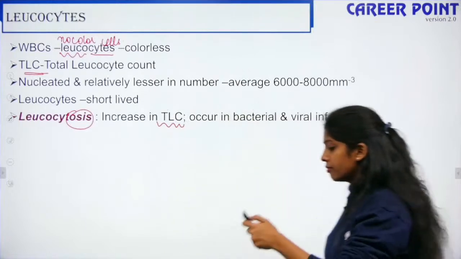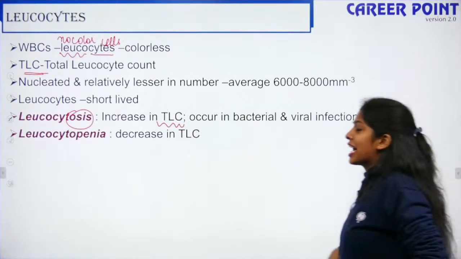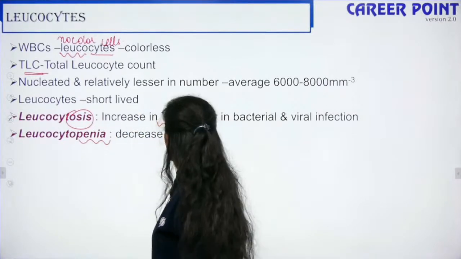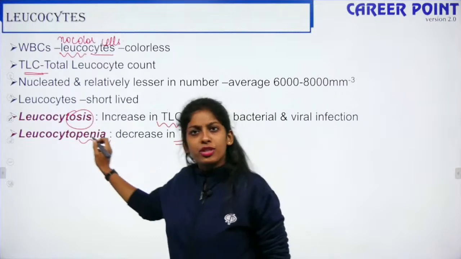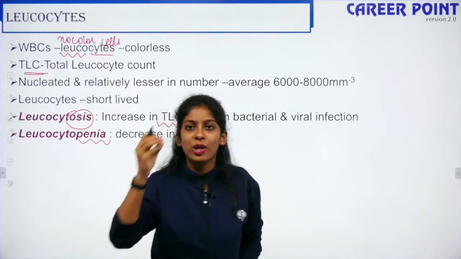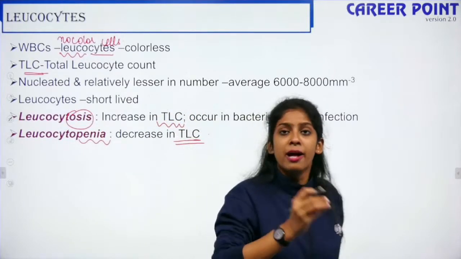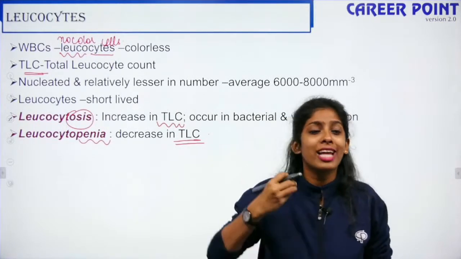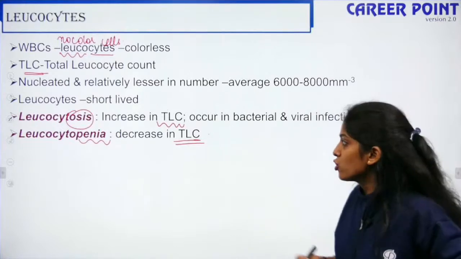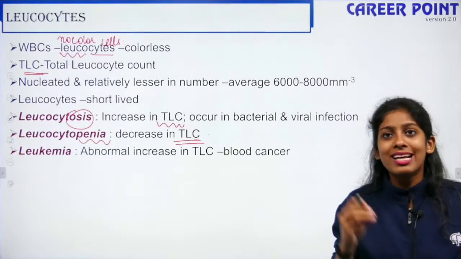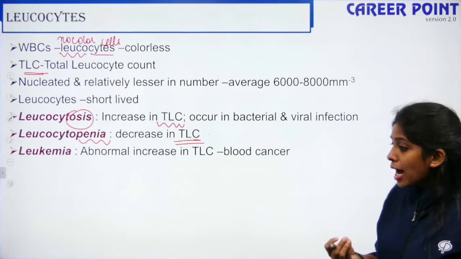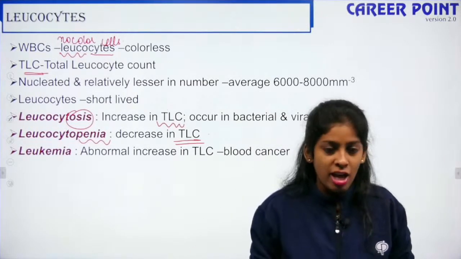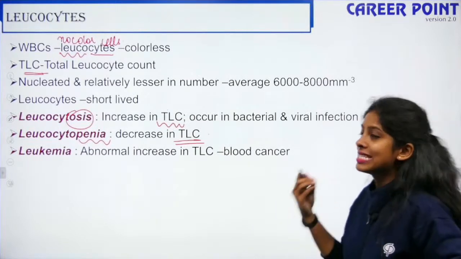Okay? Fine. So leukocytopenia is opposite to leukocytosis. You have a decrease in the TLC. This is also a risky condition because when you have less amount of WBCs, your body becomes susceptible to a lot of diseases because your body is not able to fight back, right? So that is also one of the reasons. The third one is leukemia. Leukemia is abnormal increase in your WBCs, so that leads to blood cancer. Blood cancer is also known as leukemia.